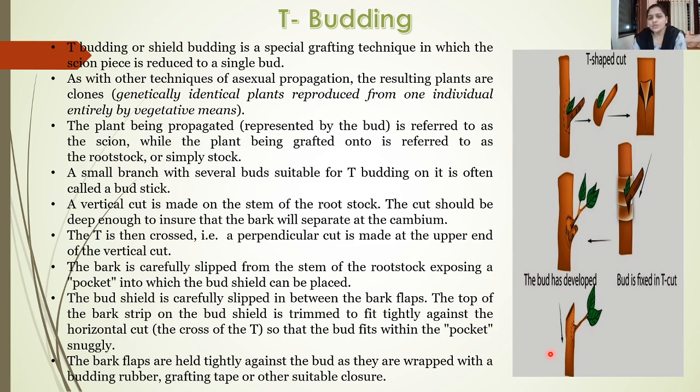This technique is usually used in case of roses where we can grow different colors of roses on a single plant. So in that case, if the rootstock has red colored flowers, and the bud or the scion which we are taking from some other plant has yellow colored flowers, the ultimate plant which is going to be produced will bear both the red colored flowers as well as the yellow colored flowers. So this is a very good technique which is used for the propagation of roses.